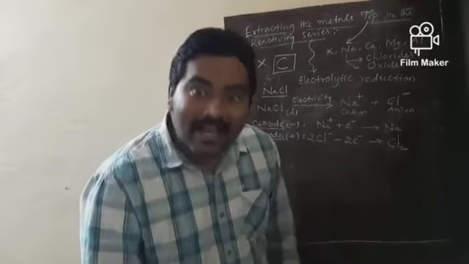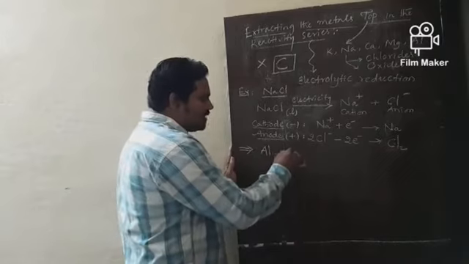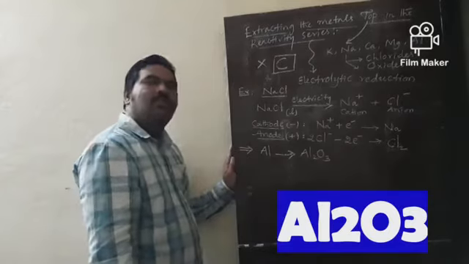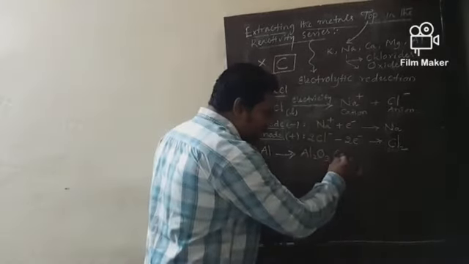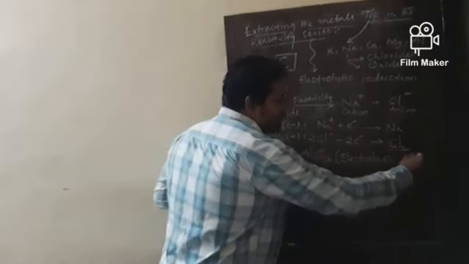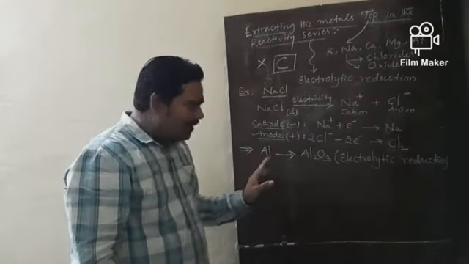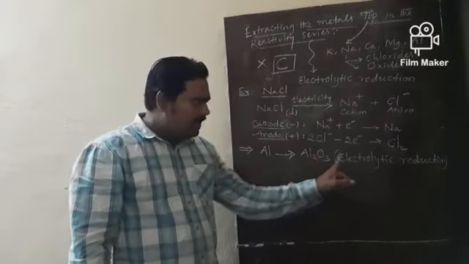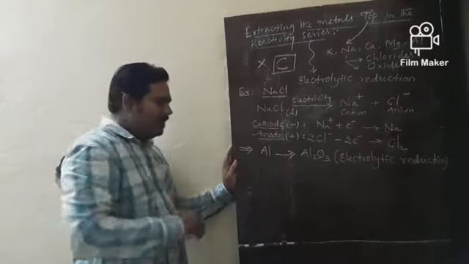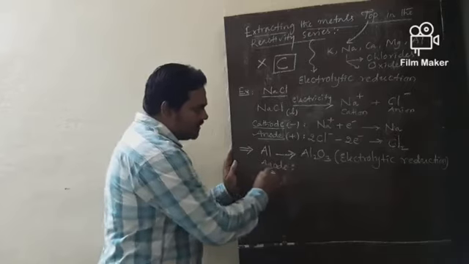In a similar way, aluminium metal is extracted from aluminium oxide, Al2O3, with the help of electrolytic reduction. Now tell me, at the anode, which gas is liberated?